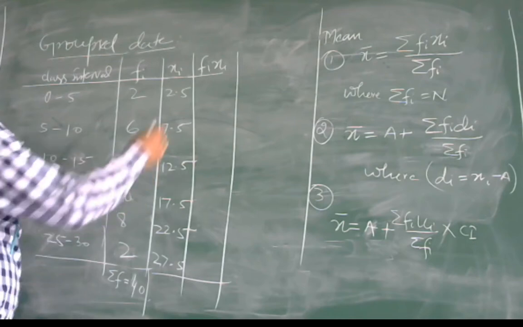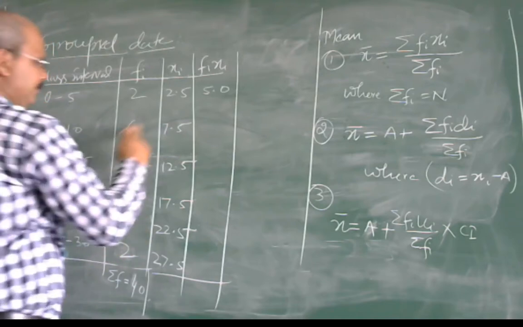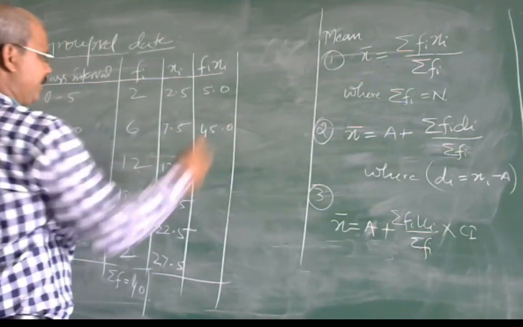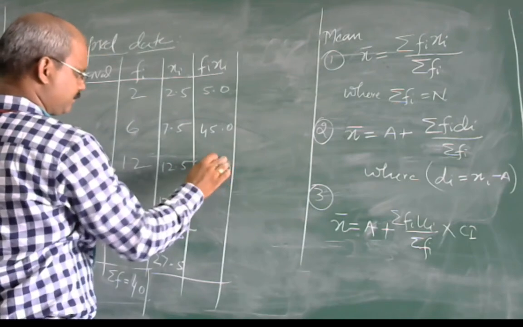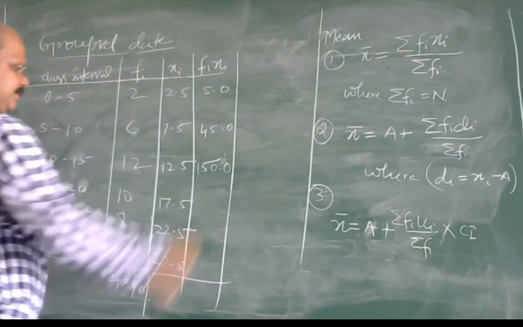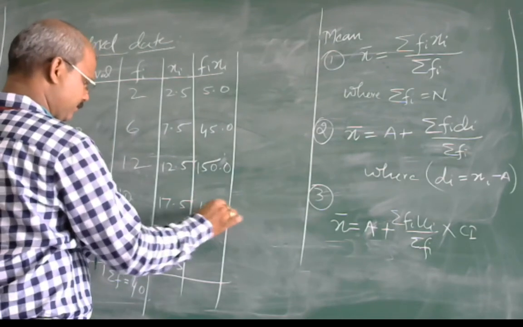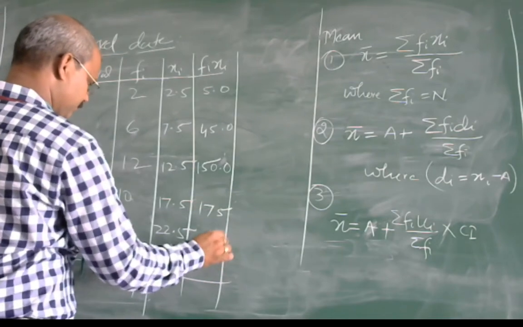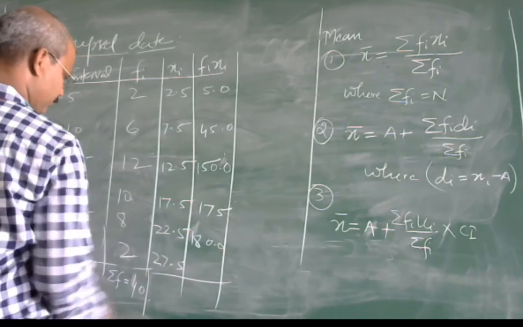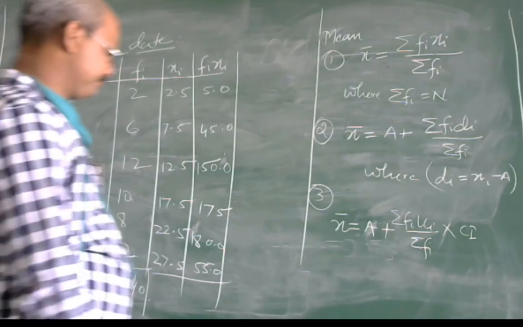So we will find that this into this becomes 5, 45, 150, 175, 180, 55.